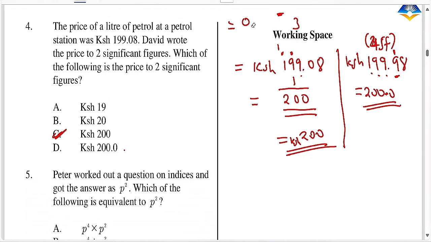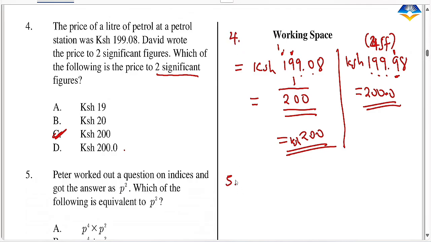A good example ni hii ambayo tumefanya. Umeona 0 iko katikati ya numbers, tukahesabu 1 2. So ukiona hapa tujahesabu because tumeuliza 2 significant figure. So but ikiwa yani 4 significant figure tungehesabu. So if it is in between the numbers, you start counting it, the 0 becomes significant at that point. So hapo.